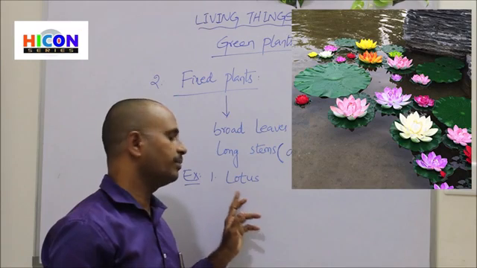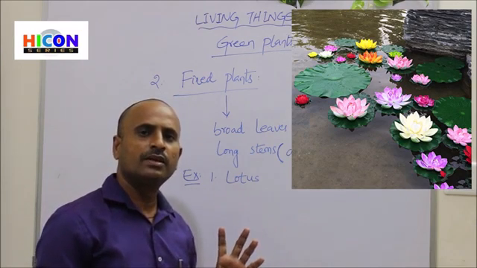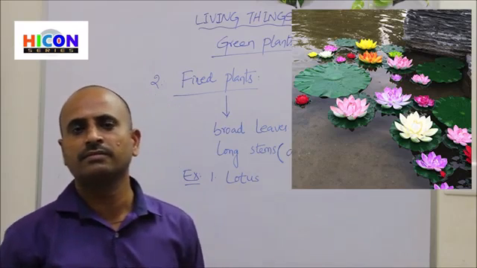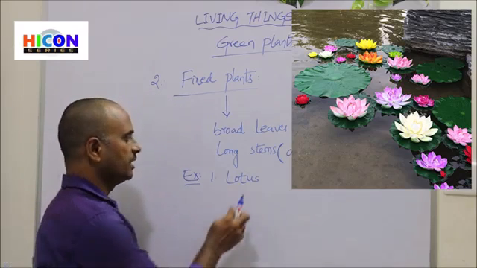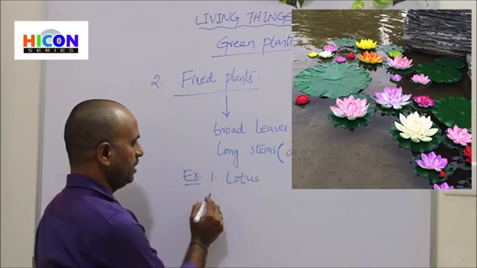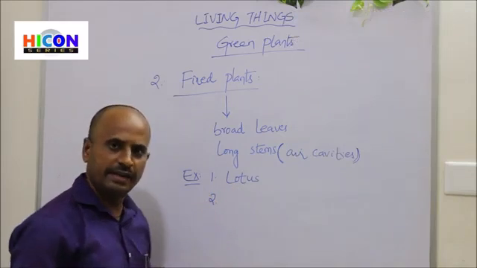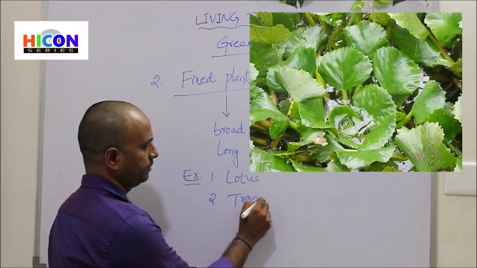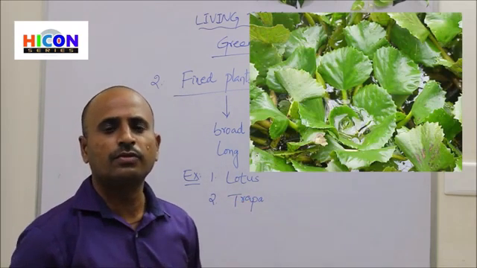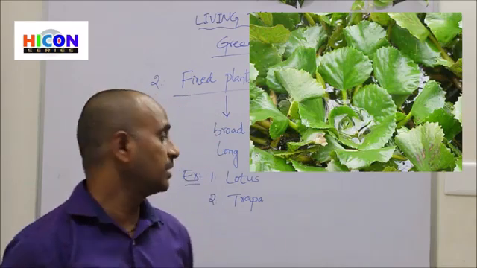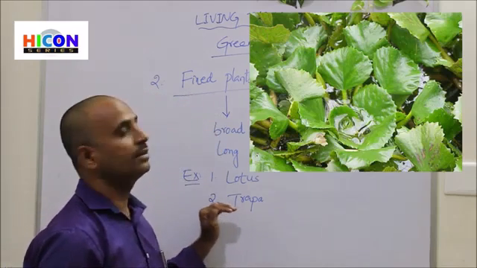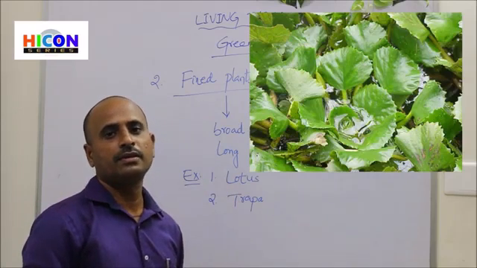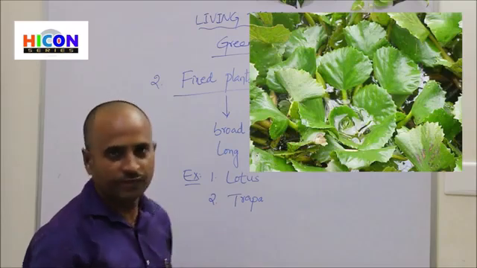If you observe the lotus, it has broad leaves under it. So this is about lotus. And another example for fixed plant is trapa. So look at the picture. You are observing another example for the fixed plant. That is a trapa. So this is also an example for the fixed plant.